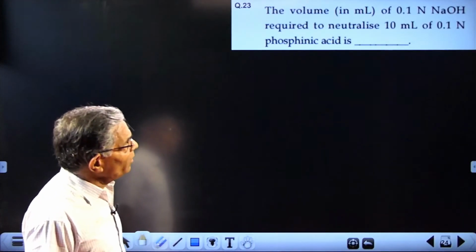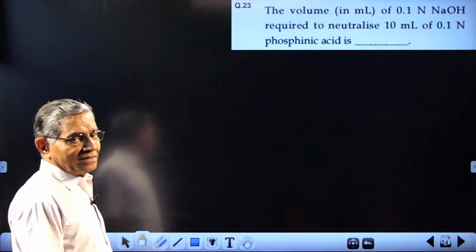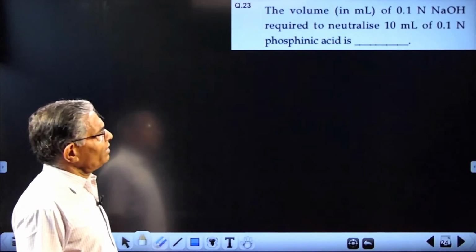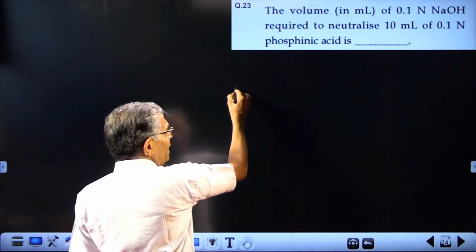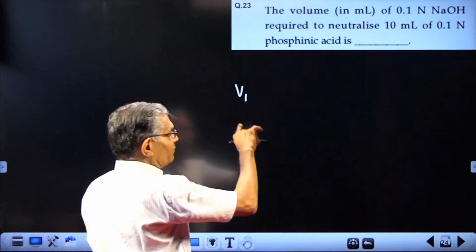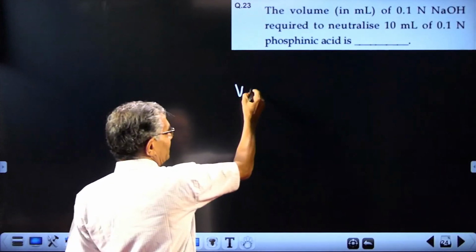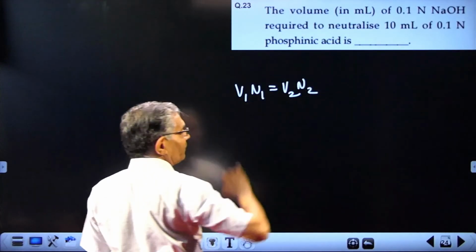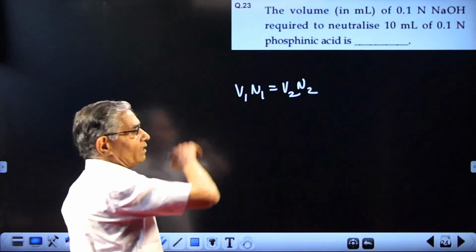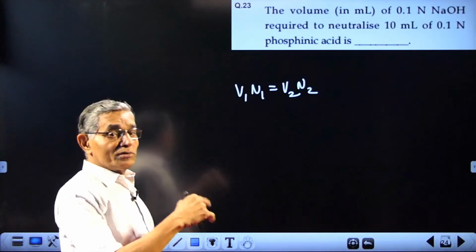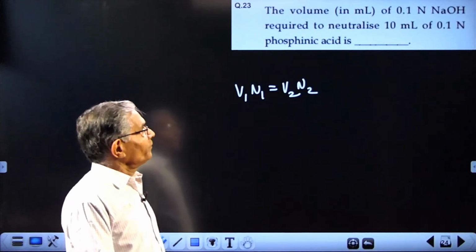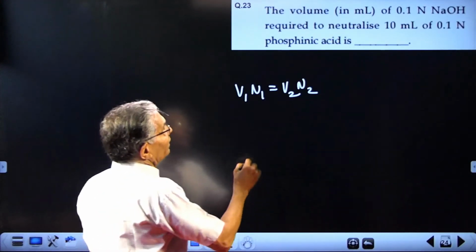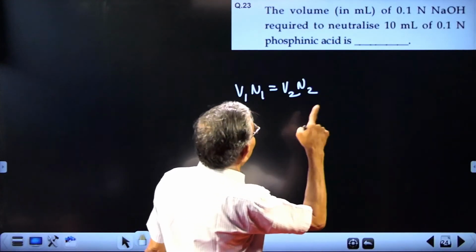Volume in ml of 0.1 normal NaOH. Very silly question. Because in terms of normality, when the reaction takes place, relation is V1N1 equal to V2N2. Volume of one solution in the normality should be equal to volume of second solution in the normality. So, first case, we have got 0.1 normal NaOH.